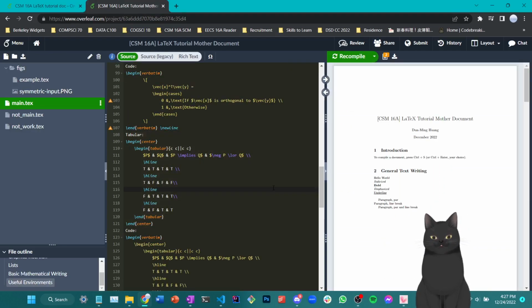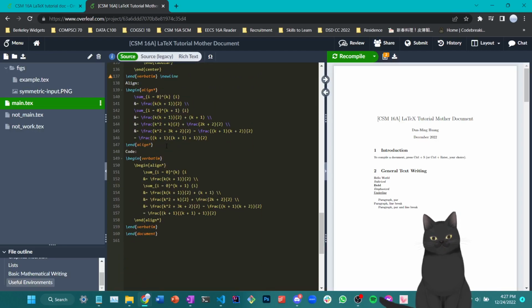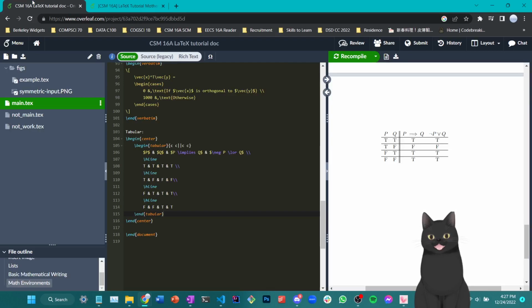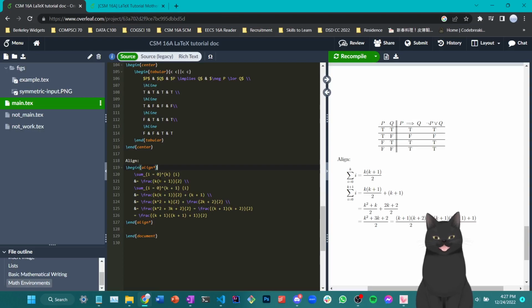Last but not least is a very useful environment I'd like to show you called align. So what align does is that it shows you a series of equations, but you can align it using the and symbols as talked about, the ampersand symbol as talked about before, and use line break to indicate line change.